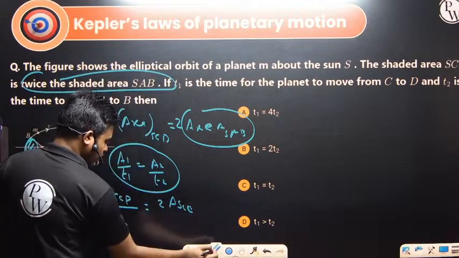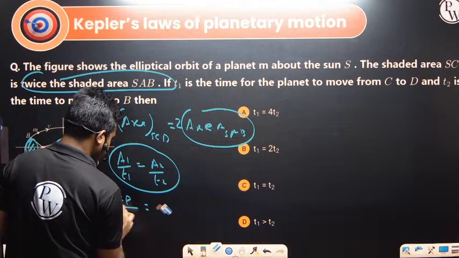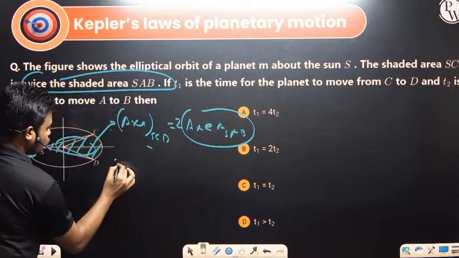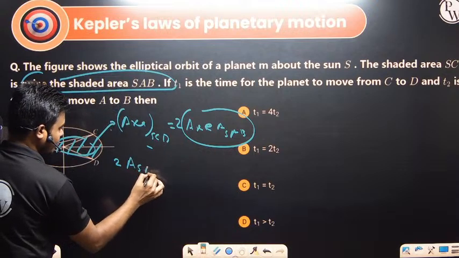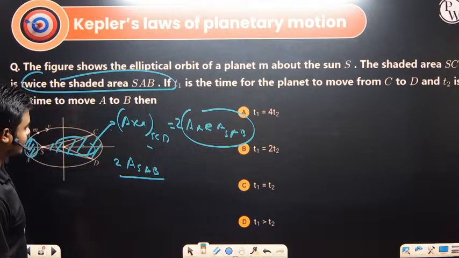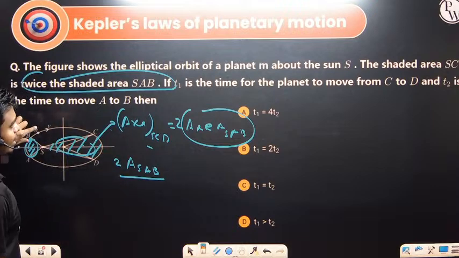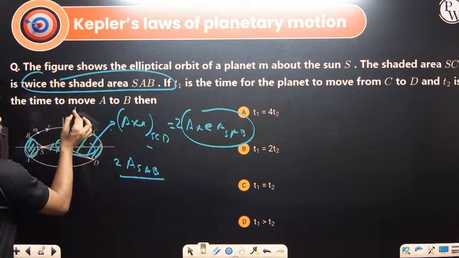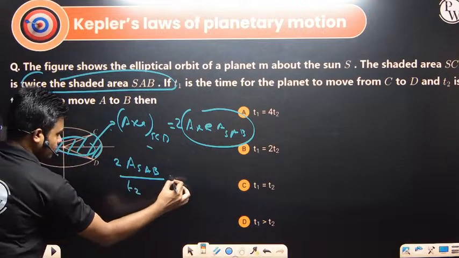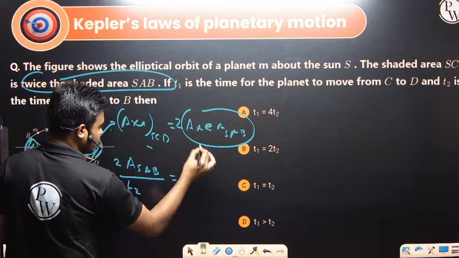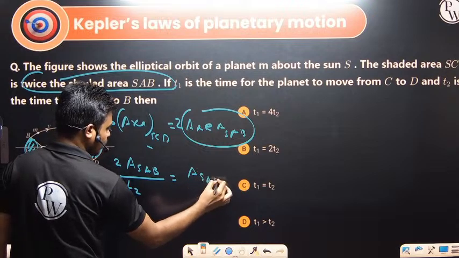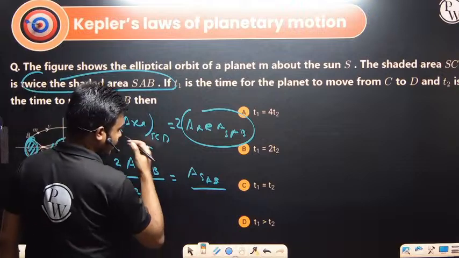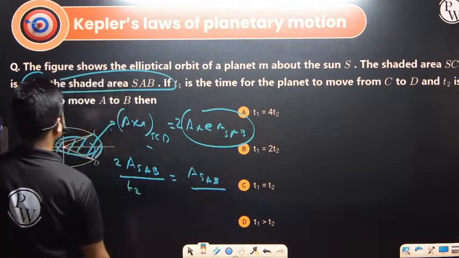So this I will be writing: area of SCD, that is 2 times the area of SAB, divided by time. How much time is taken for SAB? T1 is the time for the planet to move from C to D, and T2 is the time to move from A to B. So here the time will be T2 for area SAB.